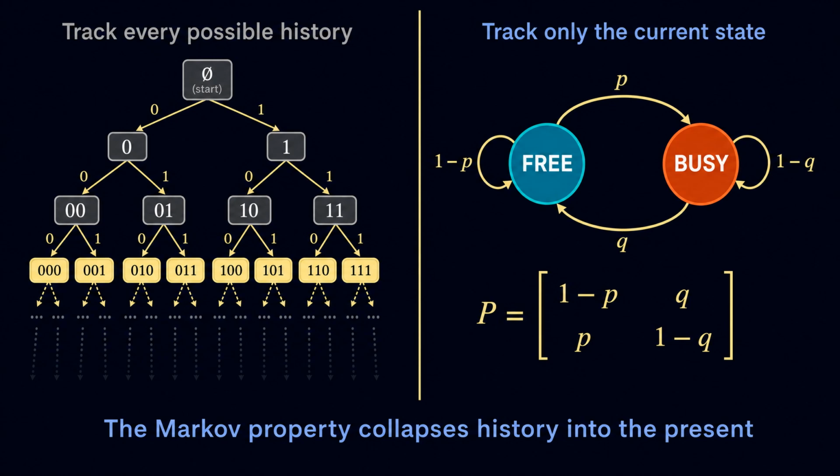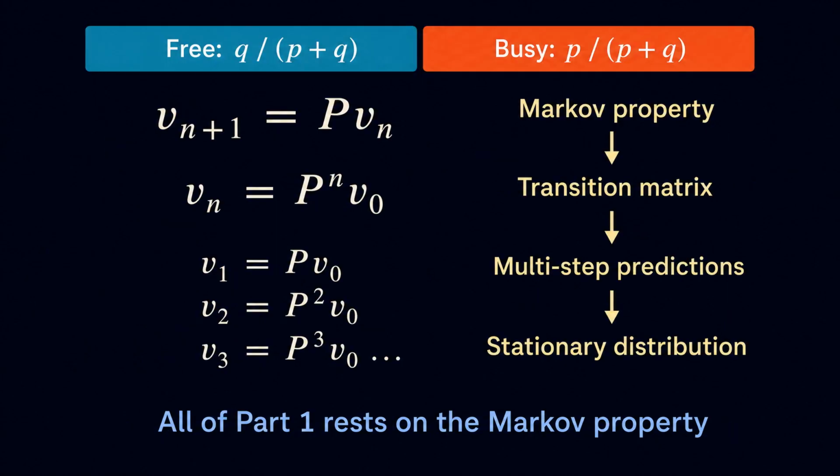Without the Markov property, prediction might require storing every possible history. The number of histories grows rapidly with time. But with the Markov property, all of that complexity collapses into the current state and a transition matrix. For the telephone model, we replace a potentially enormous historical record with only 2 states and 4 transition probabilities. This reduction is what makes large random systems mathematically manageable.